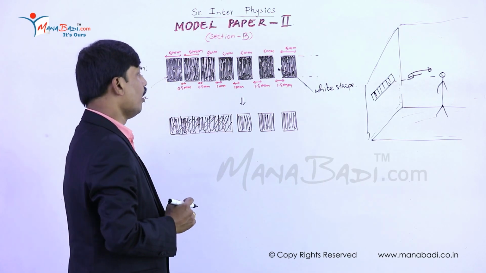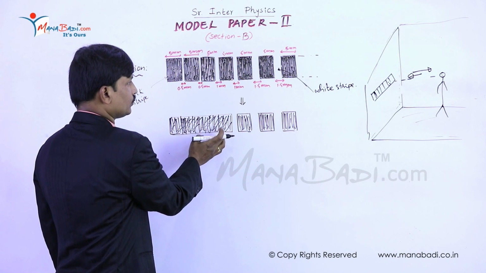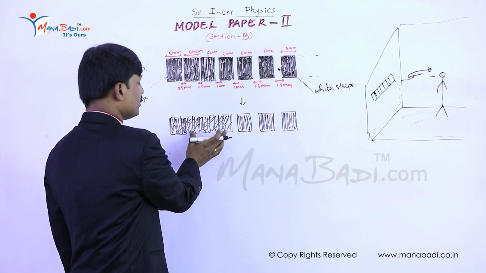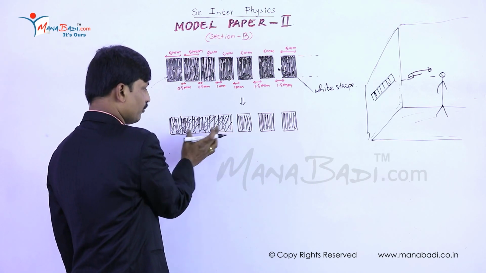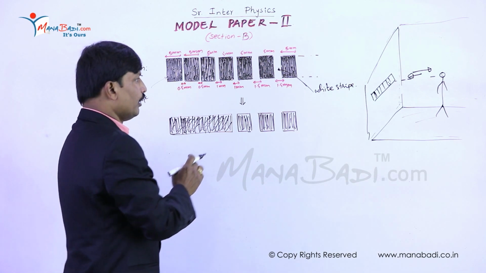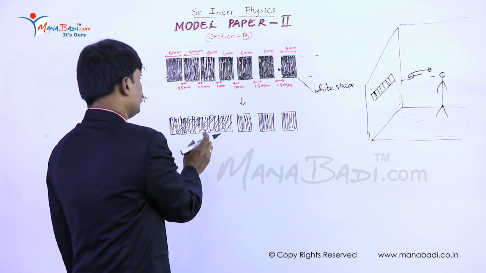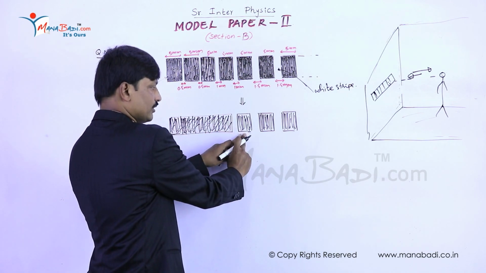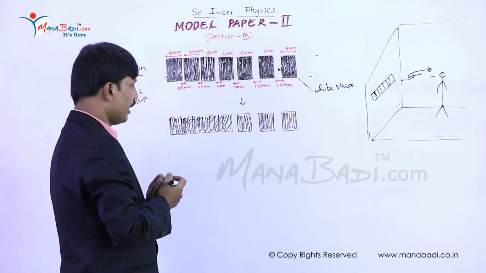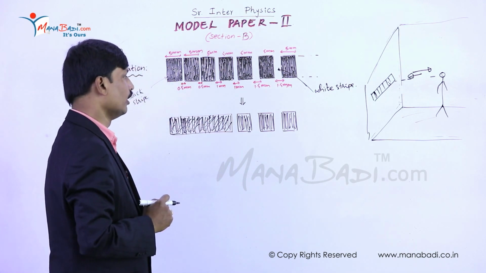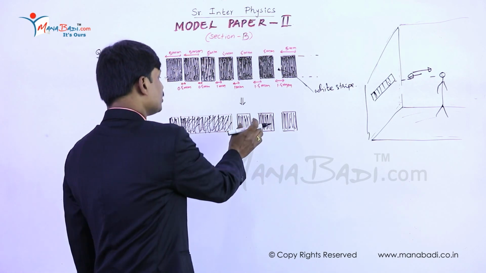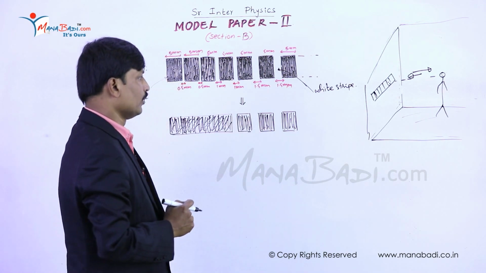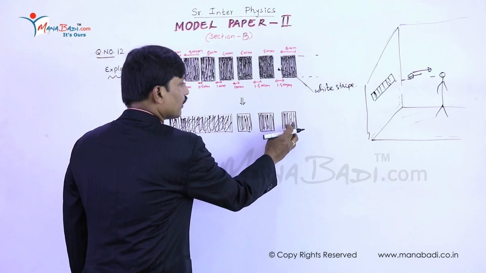That means all the black strips to the left of a strip would be merged and would not be distinguishable. That is, all the black strips with respect to one of the strips would be merged with each other and never be distinguishable. On the other hand, the black strips to the right of this strip would be more and more clearly visible.